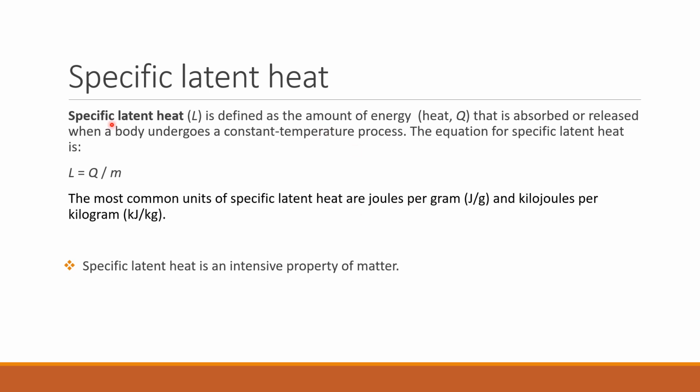And why do we use the word specific? Because it is expressed in terms of energy per unit mass. Why latent? Because it is hidden within the molecules until the phase change occurs. And specific because it is expressed in terms of energy per unit mass. To define it in exact words, we say specific latent heat is the amount of energy that is absorbed or released when a body undergoes a constant temperature process. The equation is L = Q/M, and units are joules per gram and kilojoules per gram.